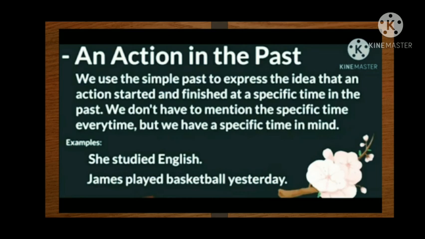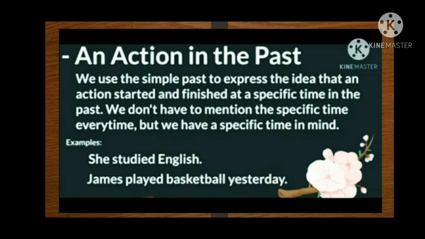Let's redefine it now. We use the simple past to express the idea that an action started and finished at a specific time in the past. We don't have to mention the specific time every time, but we have a specific time in mind.